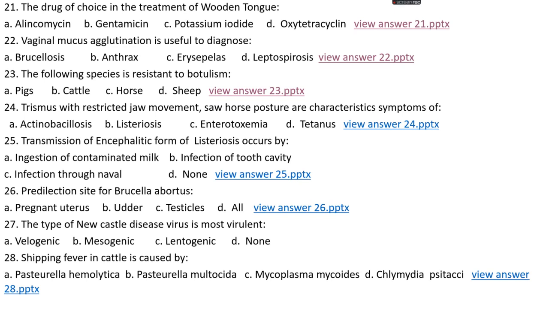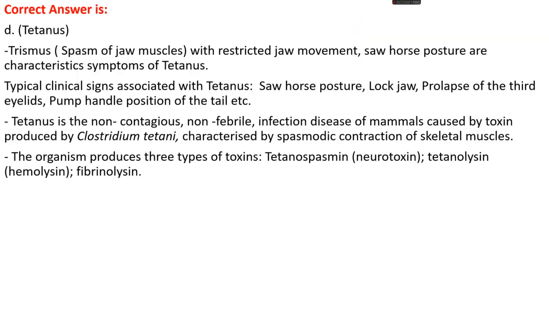Question number 25. Trismus with restricted jaw movement and sawhorse posture are characteristic symptoms of: option A, actinobacillosis; option B, listeriosis; option C, enterotoxemia; or option D, tetanus. The right answer is option D, that is tetanus. Trismus is a spasm of the jaw muscles, which leads to restricted jaw movement, and sawhorse posture is a characteristic symptom of tetanus.